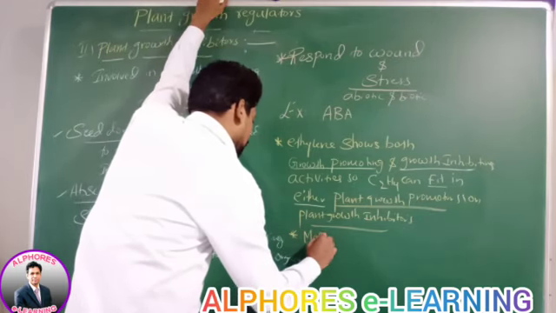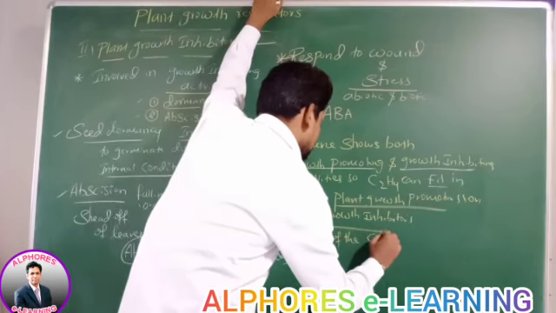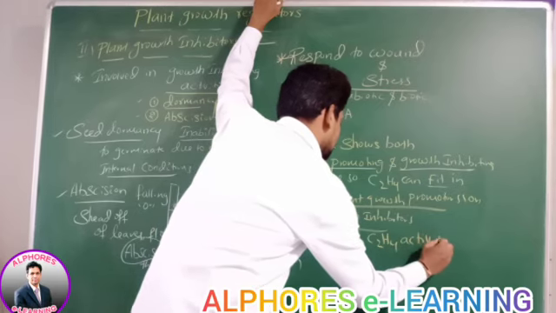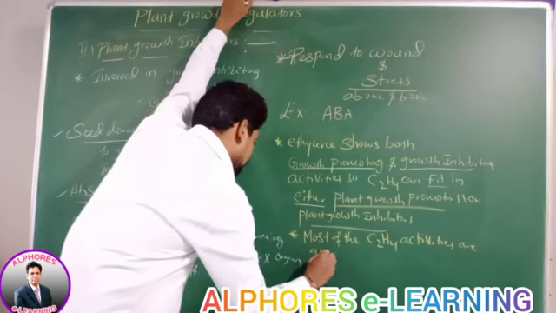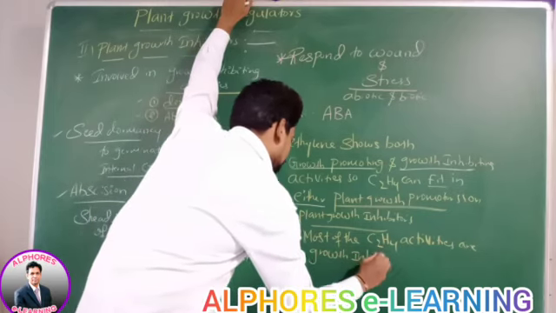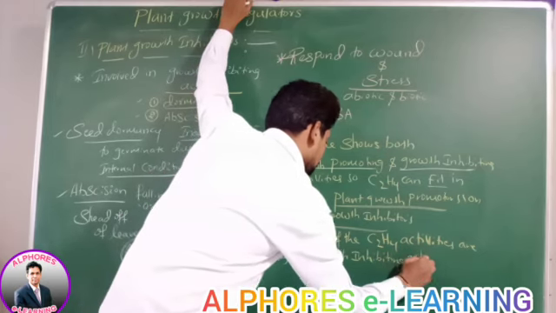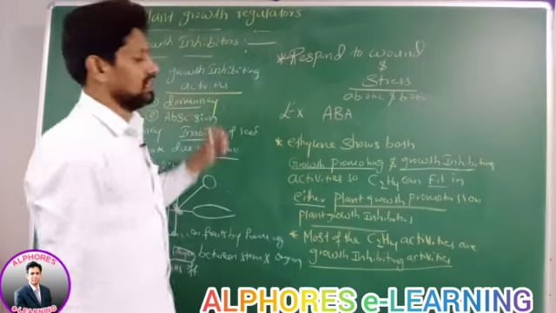Therefore, most of the ethylene activities are growth inhibiting activities.